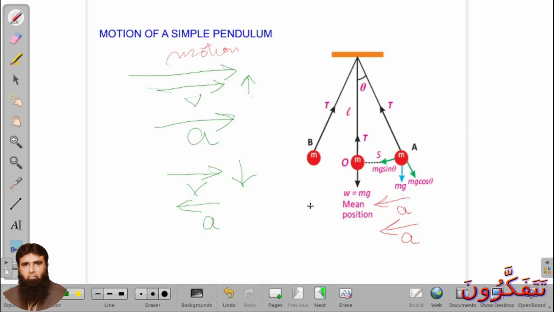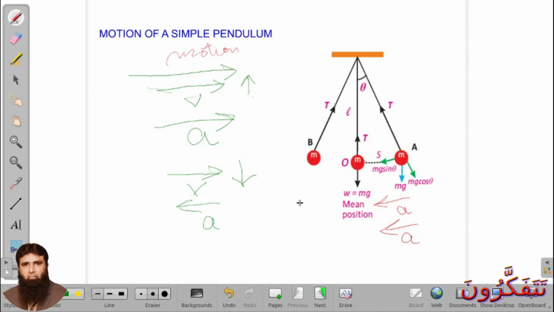We conclude that in this whole motion, whether the body is moving from mean to extreme position or extreme to mean position, in all cases acceleration is always directed towards O, the mean position.